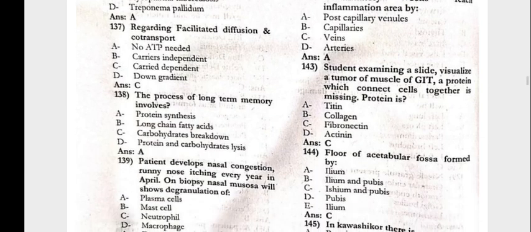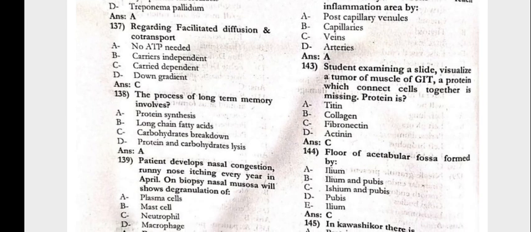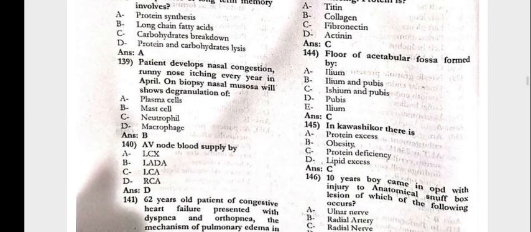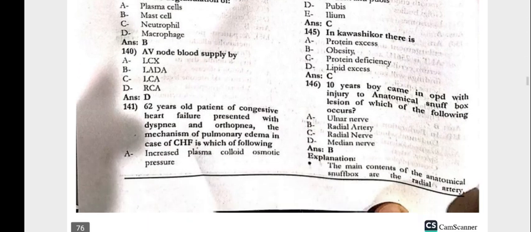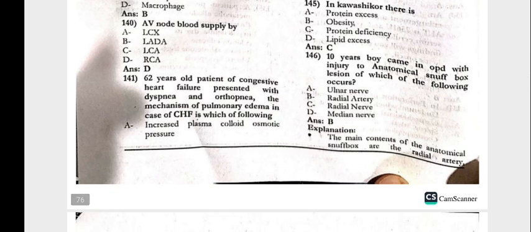143, the student examining a slide visualizes the tumor of muscle of GIT. The protein which connects cells together is missing. The protein is the fibronectin. The floor of the acetabular fossa is formed by the ischium and the pubis. In Kwashiorkor, there is protein deficiency. 10 years boy came in the OPD with an injured anatomical snuff box. Lesion of which of the following occurs? The radial artery.